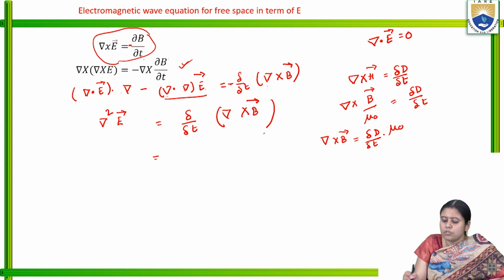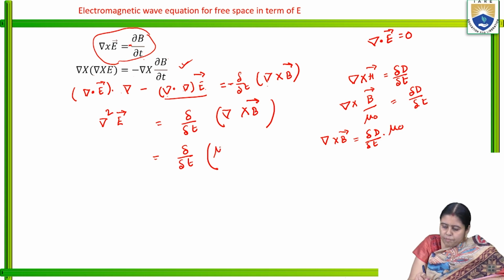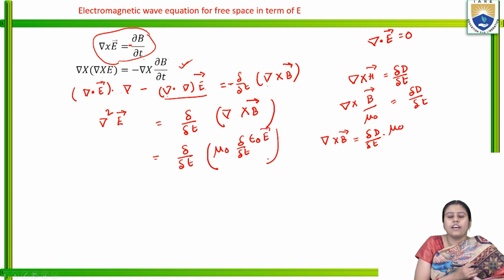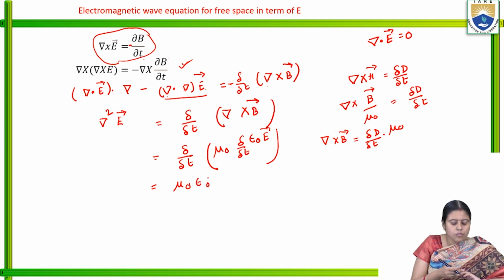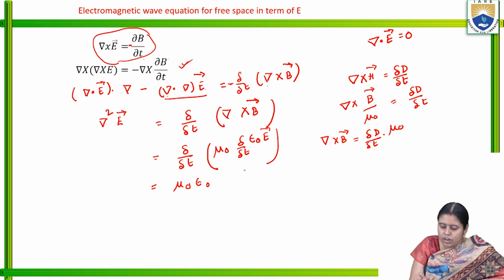If we substitute the value here, in the place of D we can write epsilon into E, and we get mu naught del by del T of epsilon naught E. I think I missed one grad.